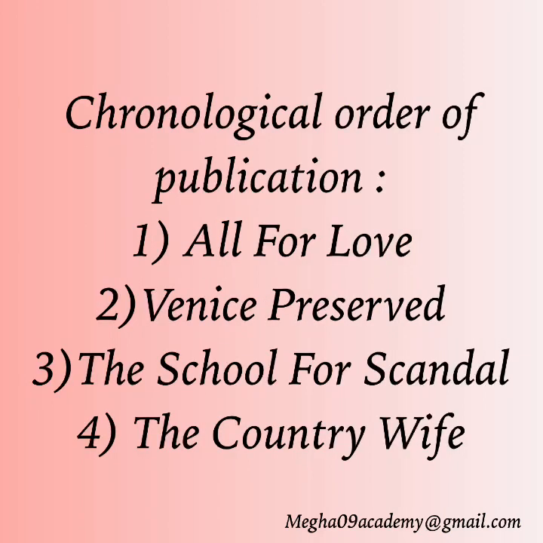Now this is an important chronological question. We have to arrange them in the order of publication. First I will be talking about all the years. All for Love was published in 1677 by John Dryden. Venice Preserved was written in 1682 by Thomas Otway. The School for Scandal was written in the year 1777 by Richard Brinsley Sheridan. And The Country Wife, the last one, was written in the year 1675 by William Wycherley.